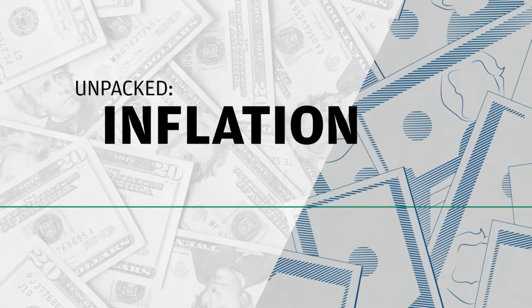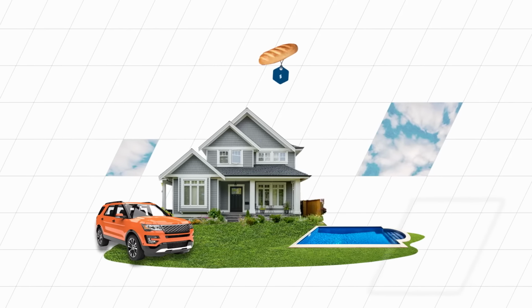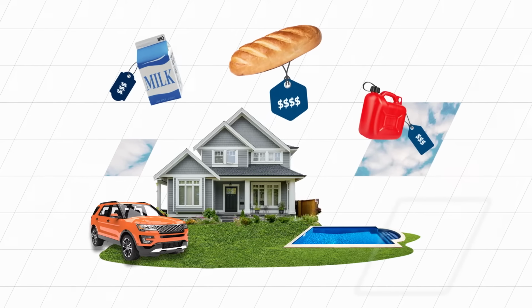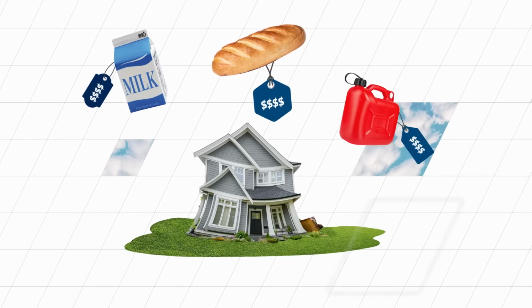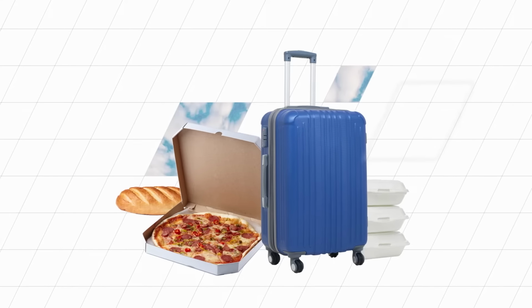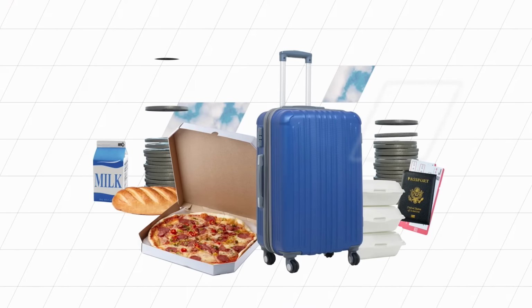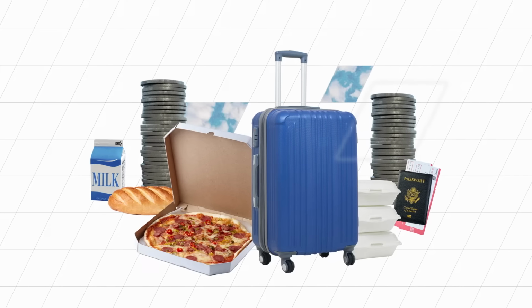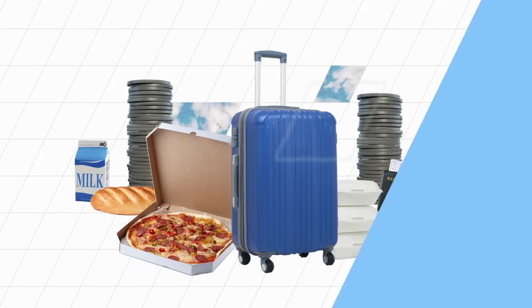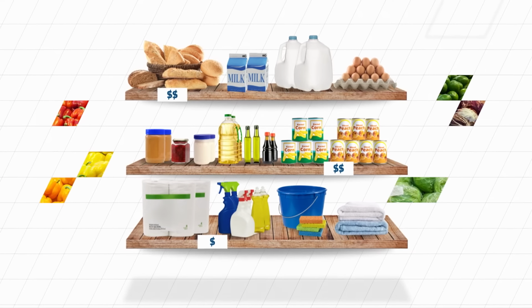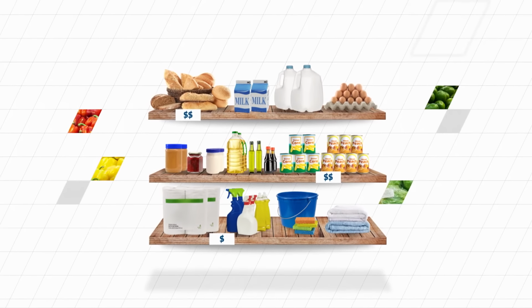This is inflation unpacked. Inflation is a broad economic term that describes price rises over time. This decreases real spending power and can squeeze household budgets. Inflation happens across all categories of goods and services, from groceries to takeout, travel to gasoline. Anything that has a price can experience inflation.